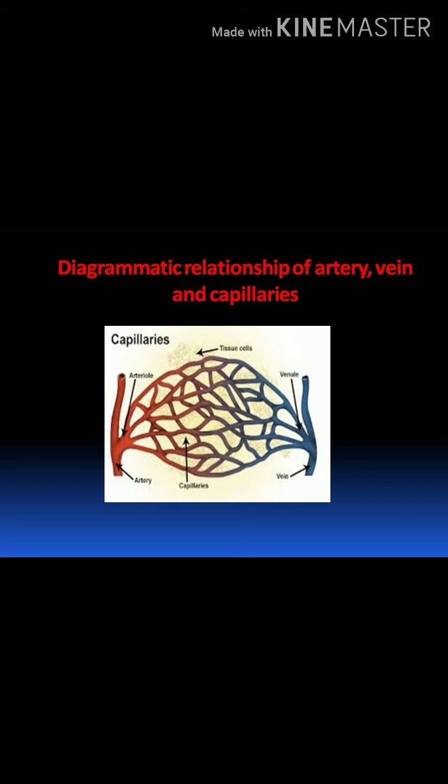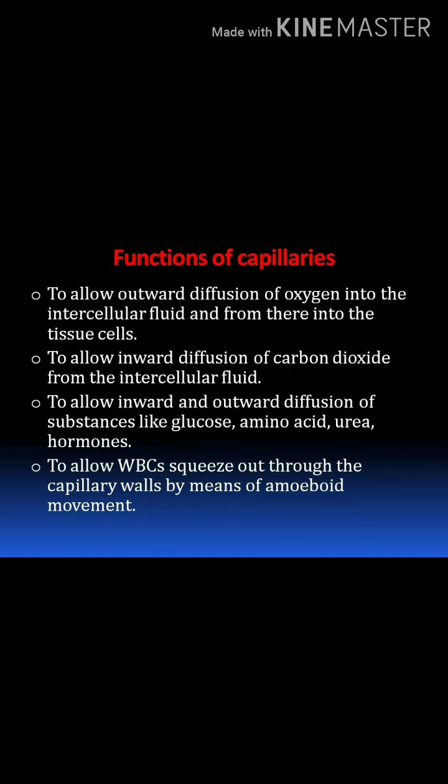Here, an artery divides to form arterioles. These capillaries are nothing but the fine tube-like structures formed when an arteriole divides. When they contain oxygenated blood, they are arterial capillaries. If they contain deoxygenated blood, they are called venous capillaries.